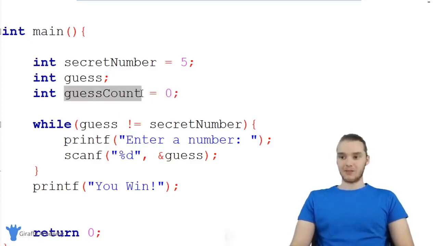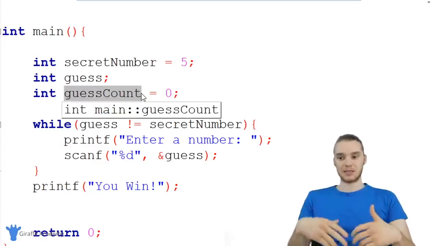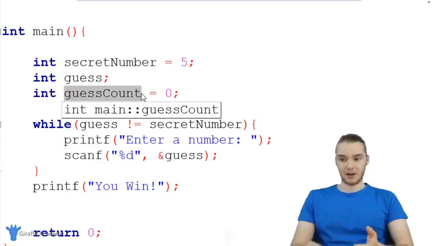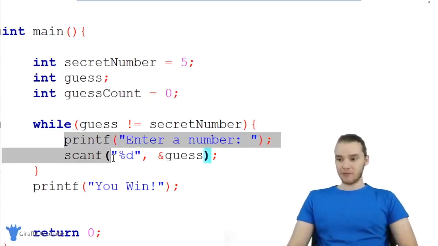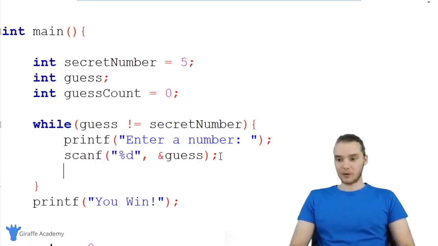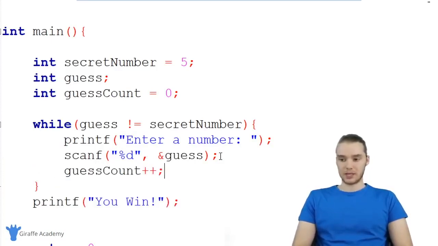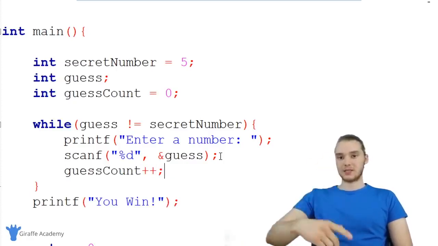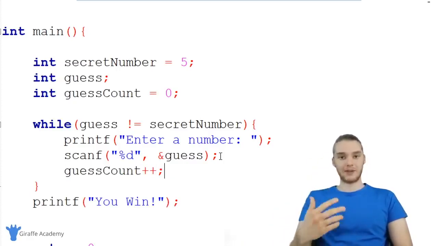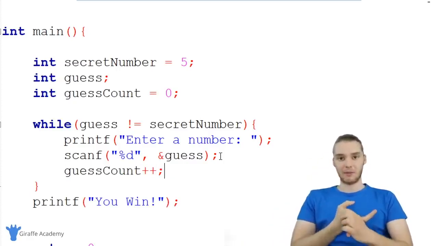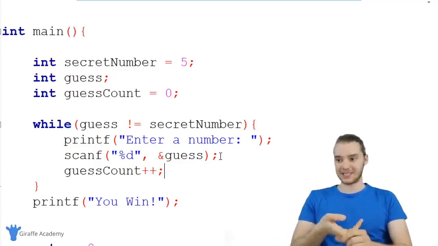This guess count variable is going to get incremented every time they guess, right? So I'm going to come down here. Every time we go through this loop, the user is guessing, so every time we go through this loop, I'm going to increment the guess count. I'm going to say guess count plus plus. That means every time the user guesses, the guess count will get incremented and we'll have an accurate count of how many times the user has guessed.